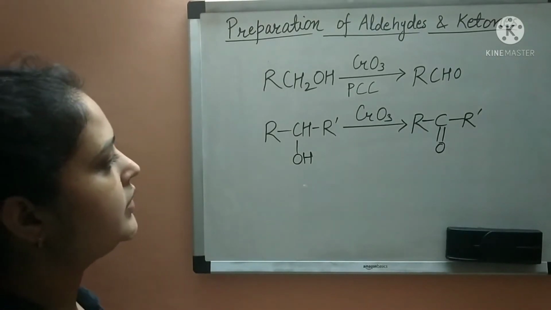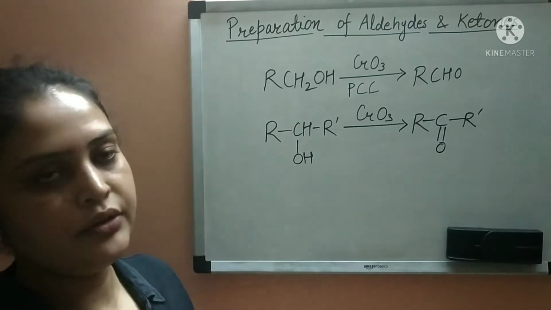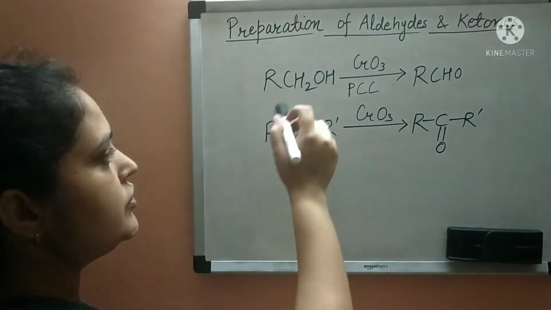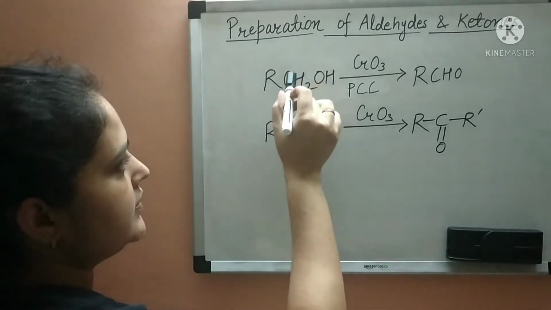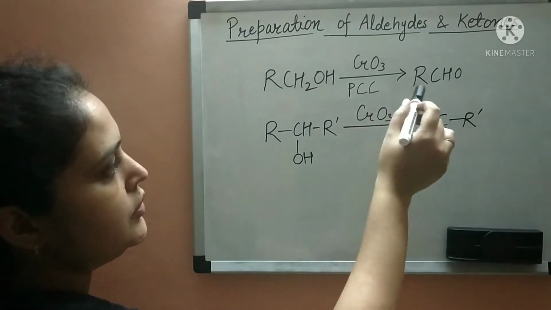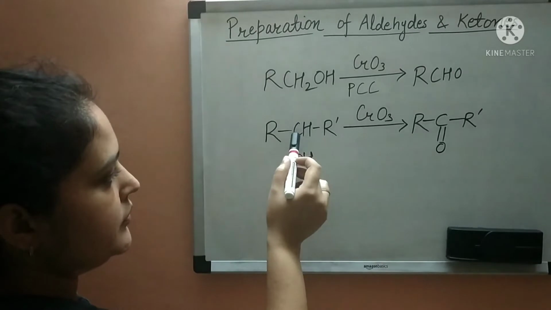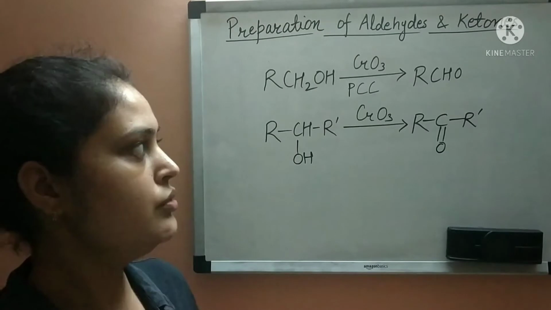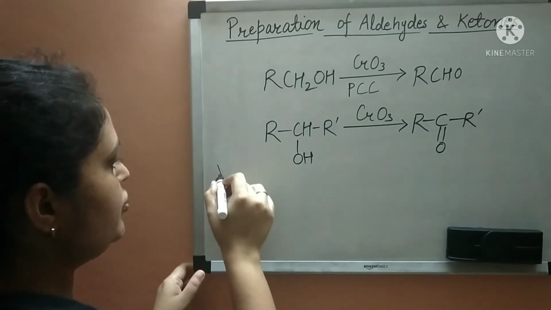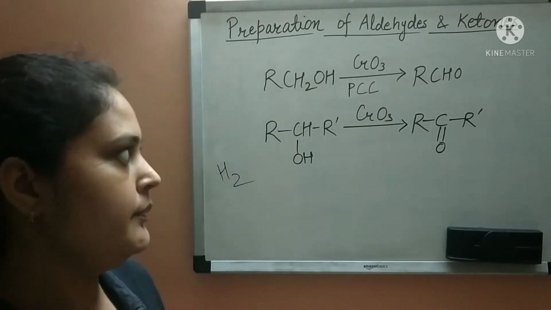One more thing to note, this reaction is also known as a dehydrogenation reaction, because hydrogen atoms are being removed, one hydrogen from this carbon and one hydrogen from the hydroxy. Then we get the aldehyde. Here also one hydrogen from this carbon and one hydrogen from the hydroxy is removed to give the ketone. So basically H2 is being removed, therefore it is also known as dehydrogenation reaction.